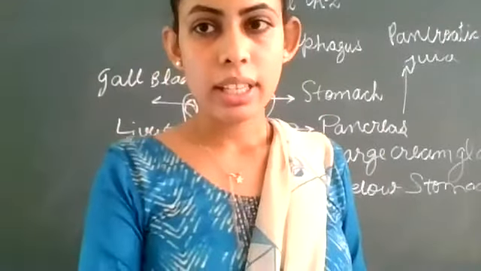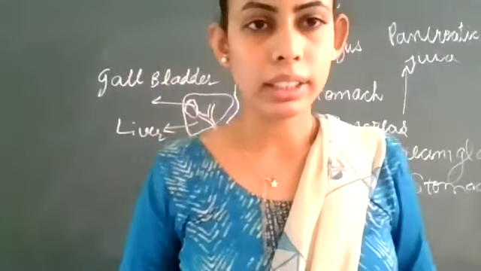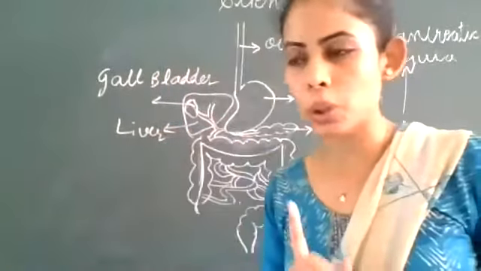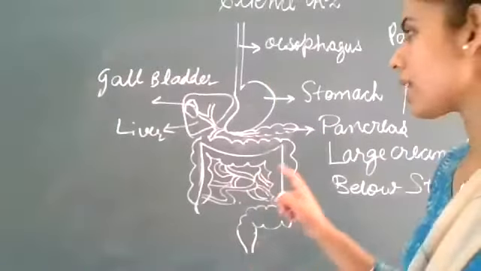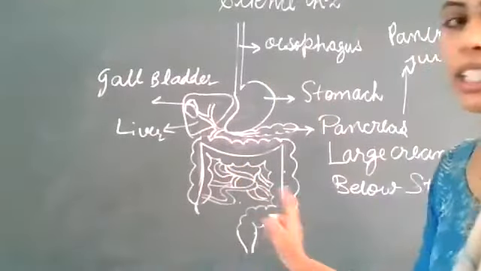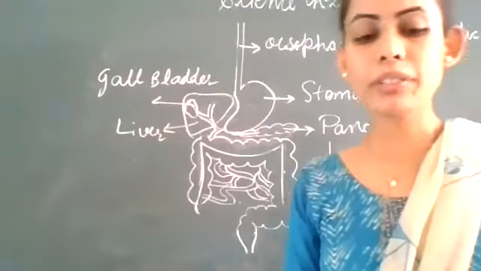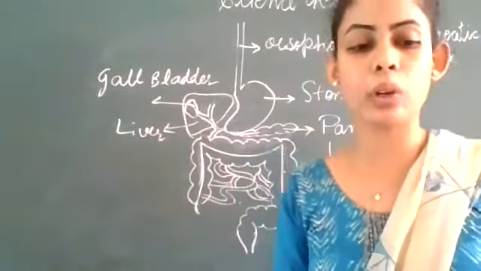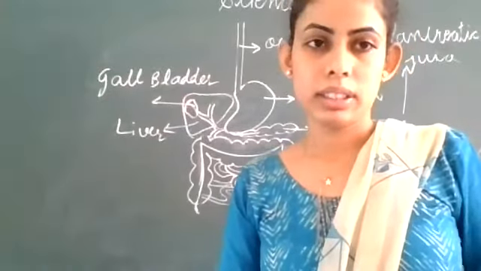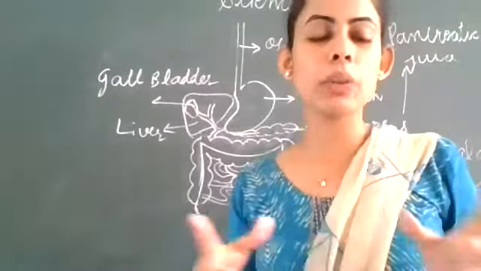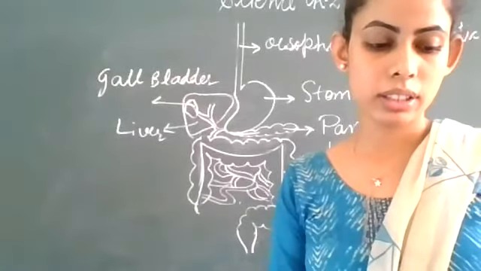Clear? And it is important to note that the whole digestion process is taking place in the small intestine. Clear? If someone asks you where the whole digestion takes place, where does complete digestion happen? So you will answer that in the small intestine.